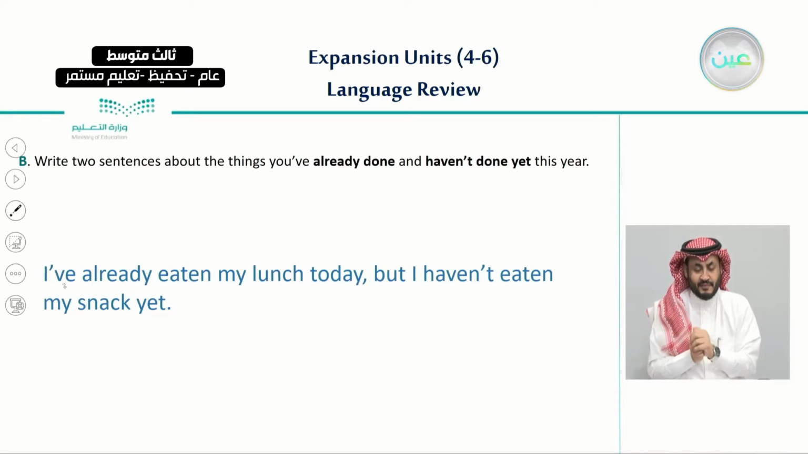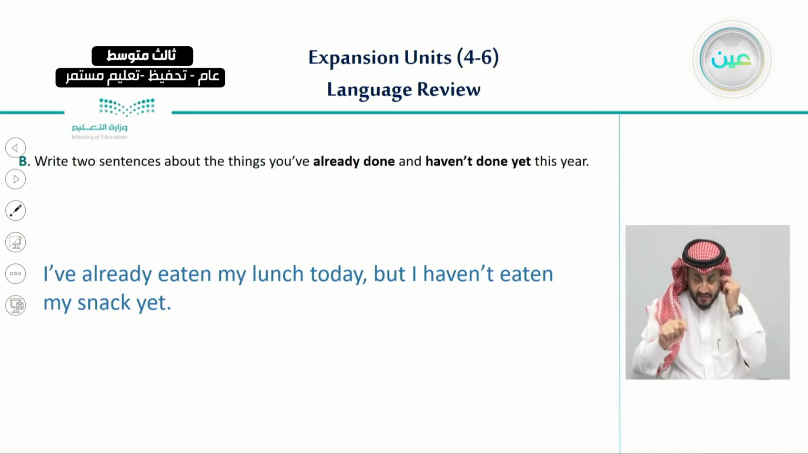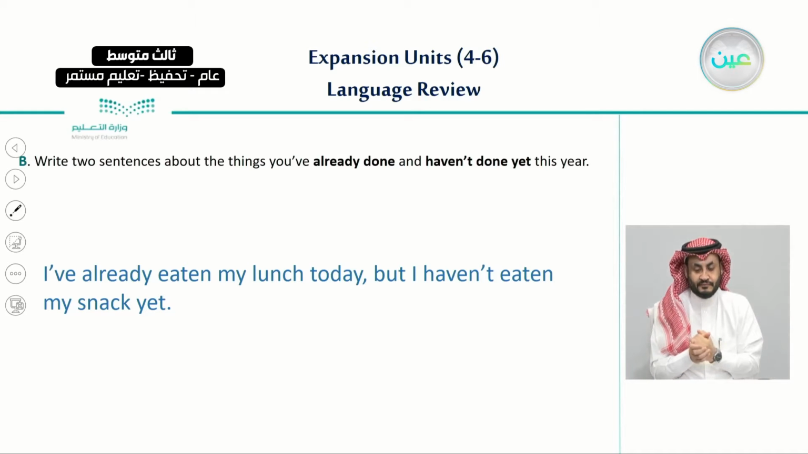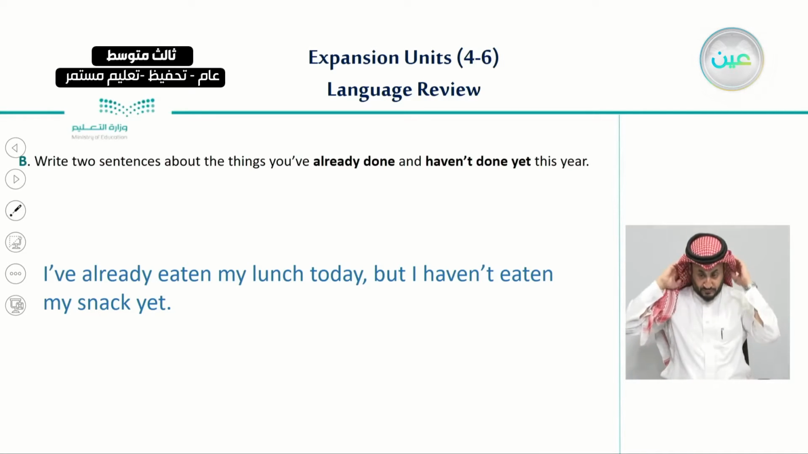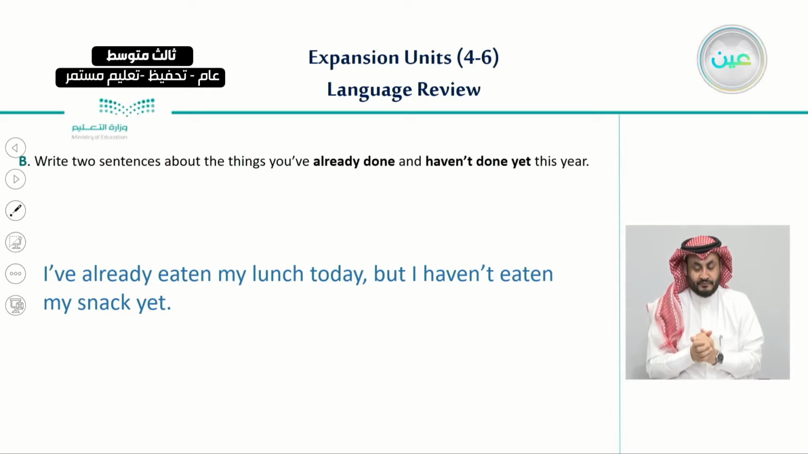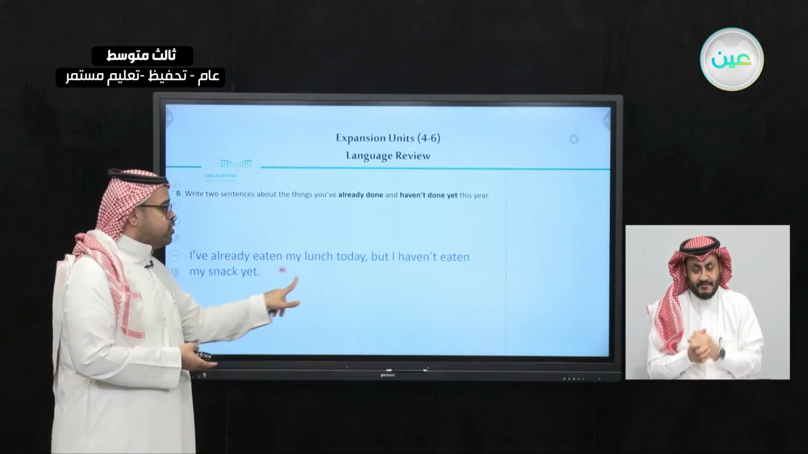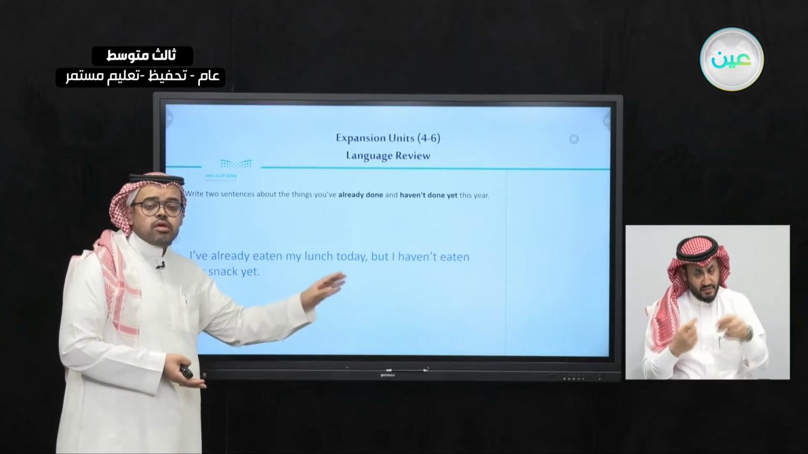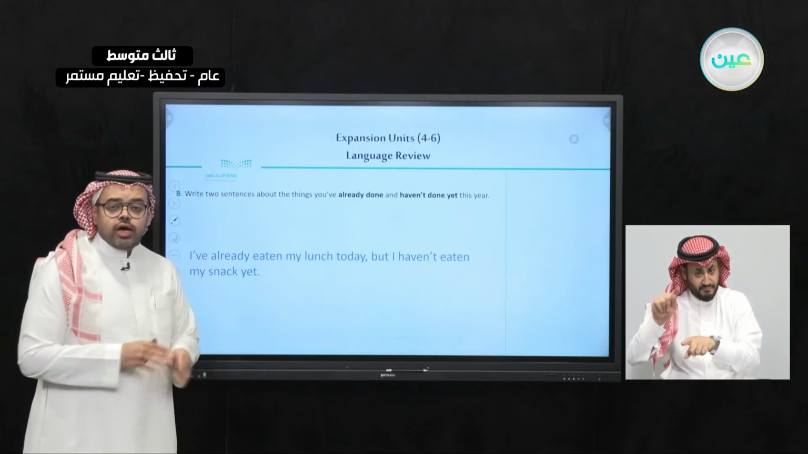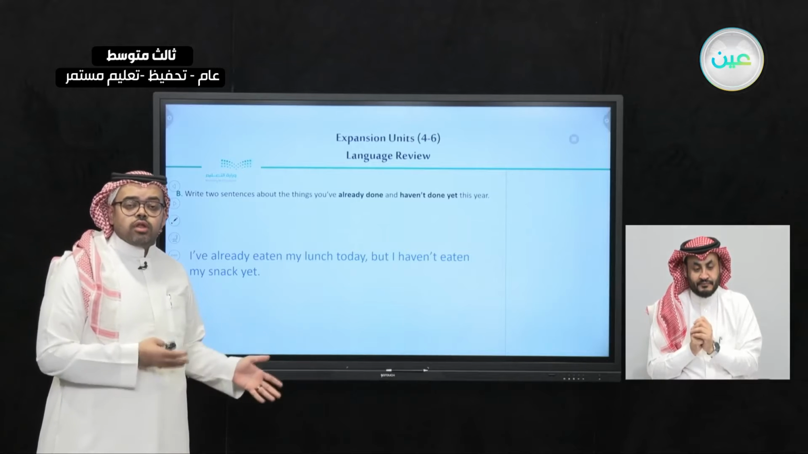For myself, I have already eaten my lunch today. But I haven't eaten my snack yet. So this is only a short example about the sentences that I would like you to write, and I want those sentences to be similar to this. 2 sentences about the things that you have already done, and 2 sentences about the things that you haven't done yet.